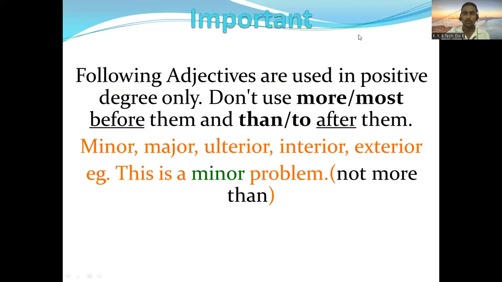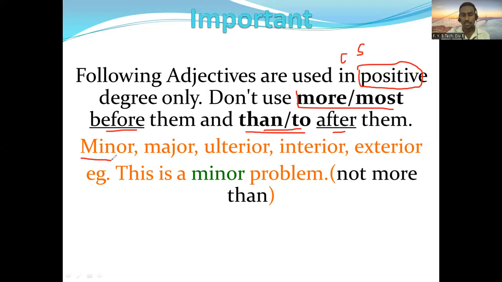So what you need to understand from this is that these adjectives are always used in positive degree. They are not used in comparative or superlative degree. When you're using these in positive degree, don't use more or most before these adjectives, and don't use than or to after them.